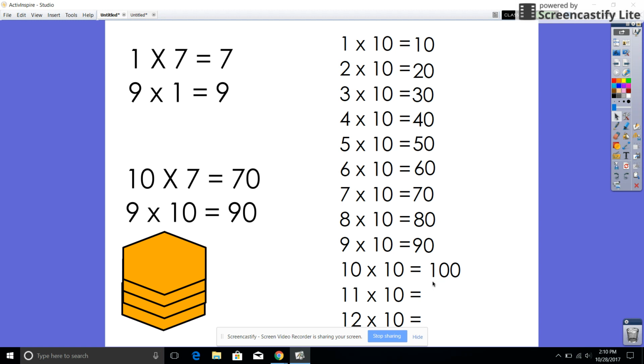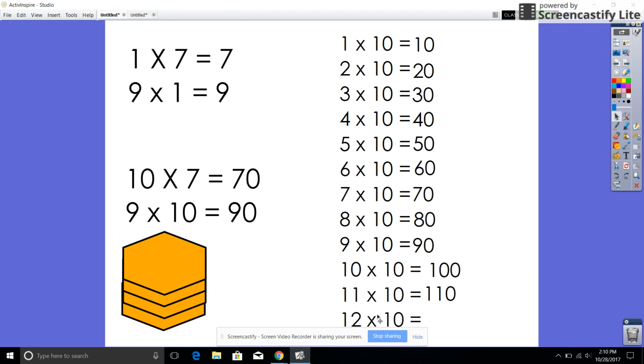So you see how I have the 10 with the 0. I still could count by 10. So with me, with your own hands, hold up 10 fingers. I've got mine up. Can you count by tens 10 times with me? 10, 20, 30, 40, 50, 60, 70, 80, 90, and 100. So you have 10 groups of 10. 11 times 10 is 110. You have your 11 with a 0 at the end.